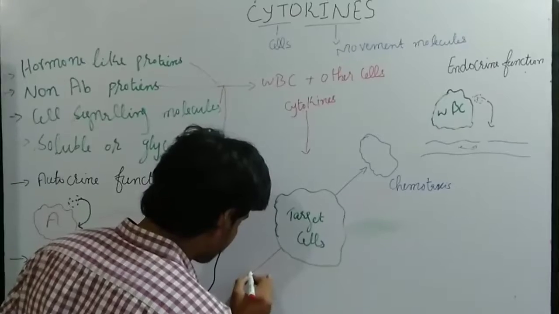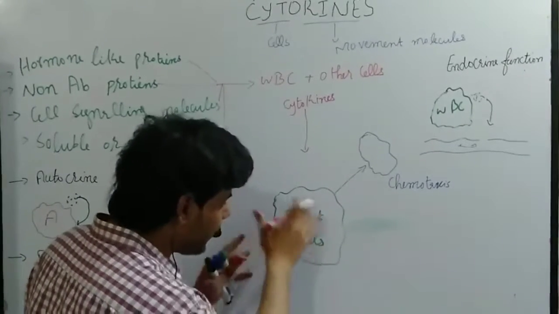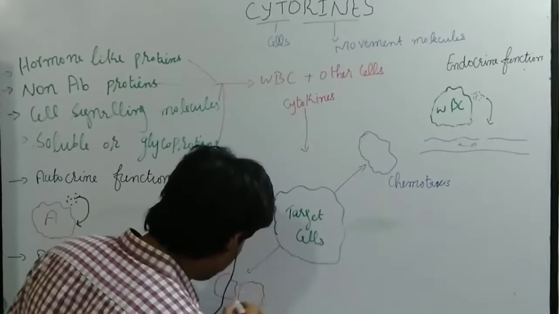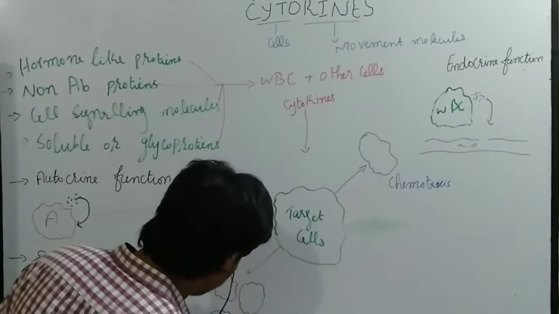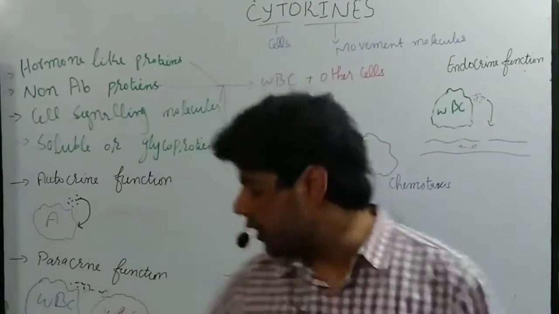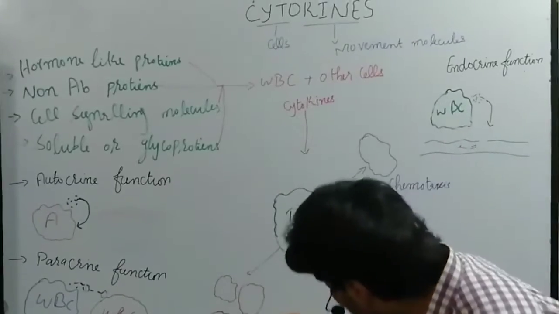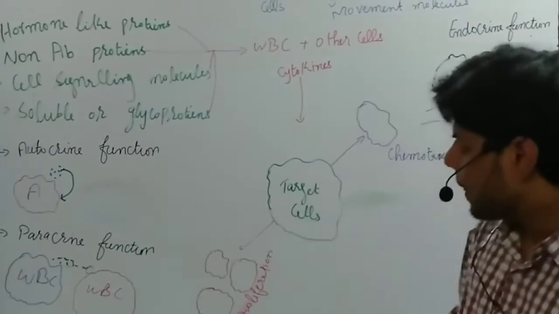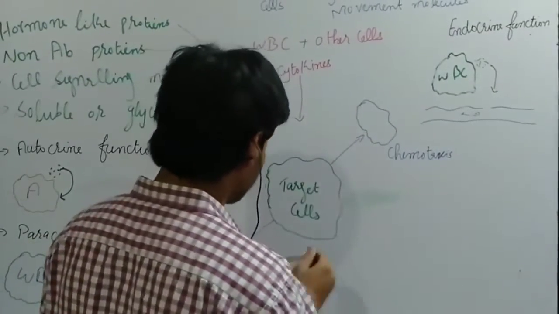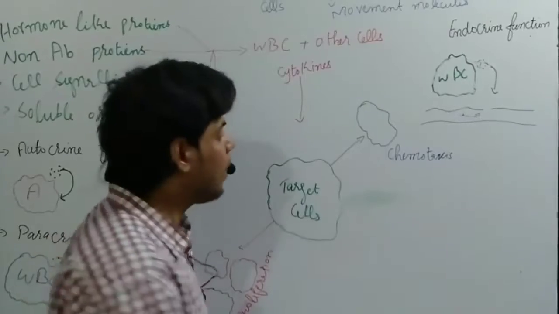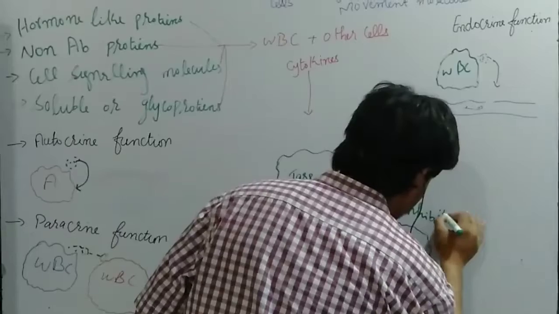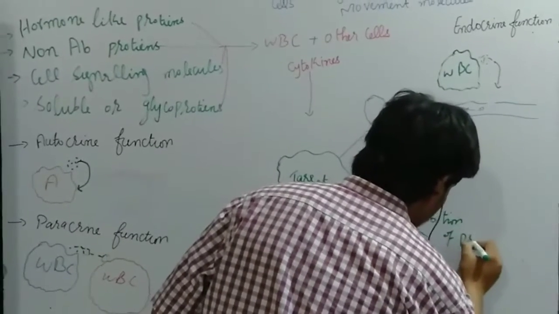The cytokines can also proliferate these target cells, so the target cell is divided into many cells. We call that proliferation. Now these cytokines have another function, in which the proliferation phenomenon is inhibited. Inhibition of proliferation.